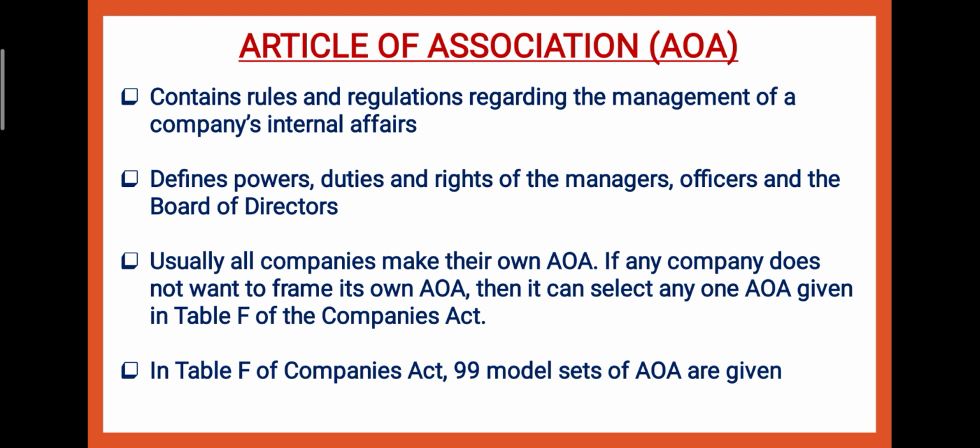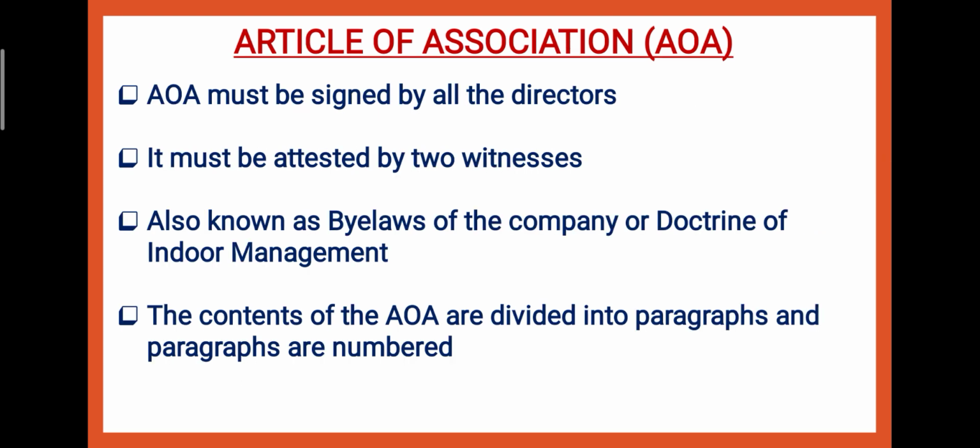Usually AOA is the short form of articles of association. Usually all companies make their own articles, but if the company does not want to frame its own articles of association, then in the Companies Act we have Table F. In Table F, 99 model sets of articles are given, meaning different forms and specimens of what kind of articles a company can make. The companies who are not interested in forming their own articles of association can follow any one set from the 99 sets given. AOA must be signed by all the directors.